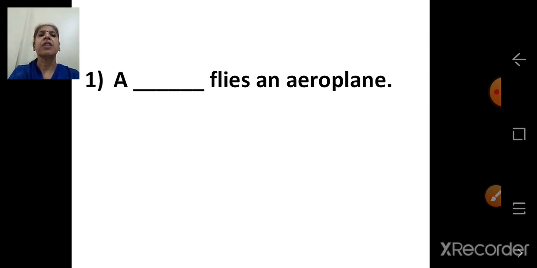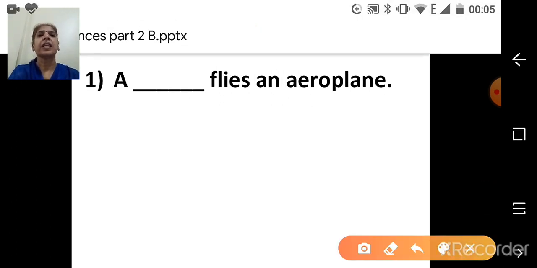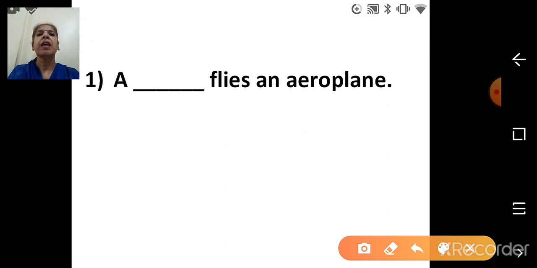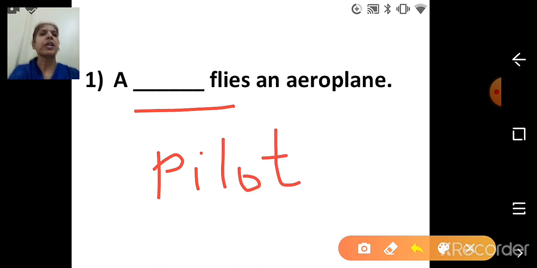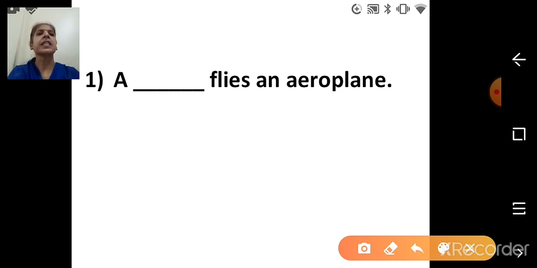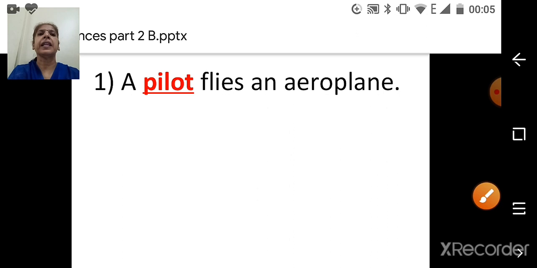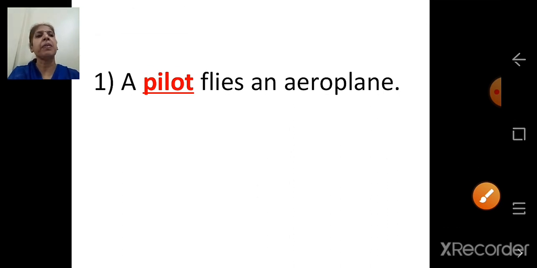So let's do this activity. A dash flies an aeroplane. So who flies an aeroplane? What is that person called? Pilot. So the answer is, a pilot flies an aeroplane.